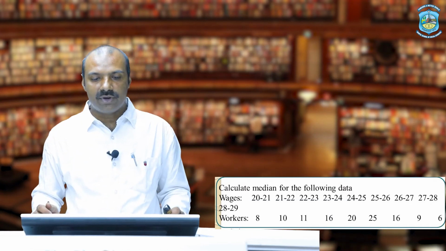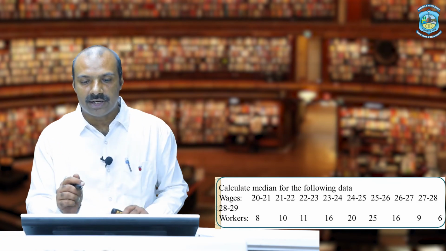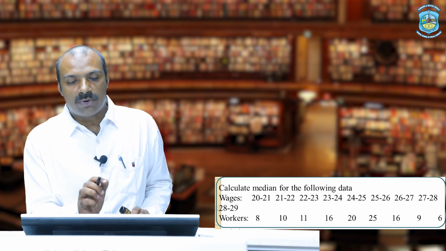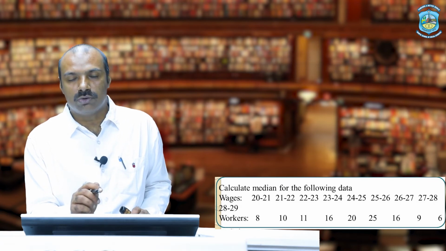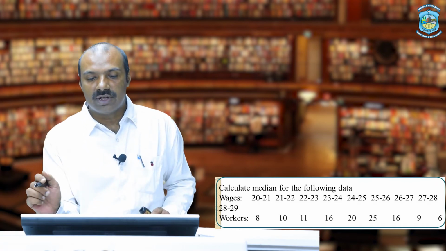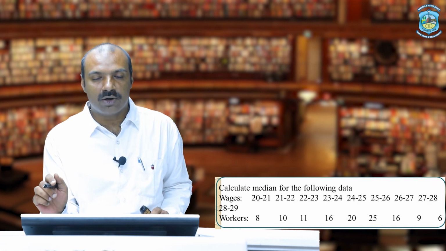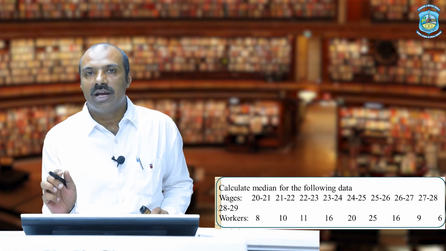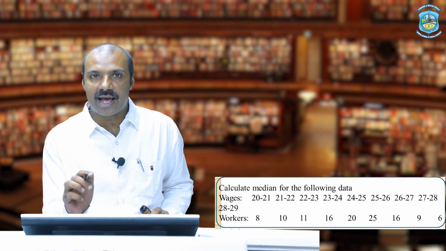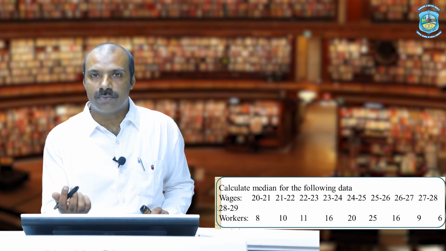On your screen, we have an example: calculate median from the following data. Wages are given in the form of class intervals, that is 20 to 21, 21 to 22, 22 to 23 and likewise. All these class intervals are already arranged in ascending order, so we need not change anything. If they were not arranged, we would need to arrange the class intervals as well as the corresponding frequencies.